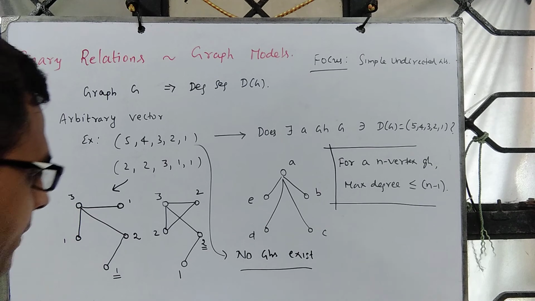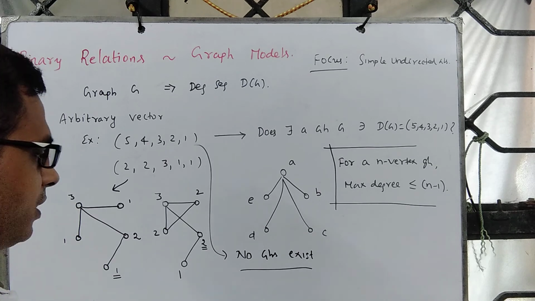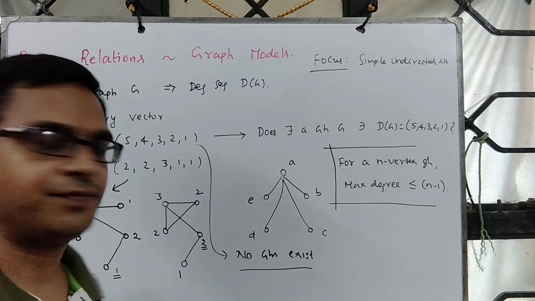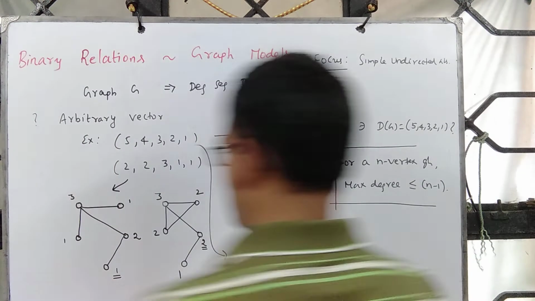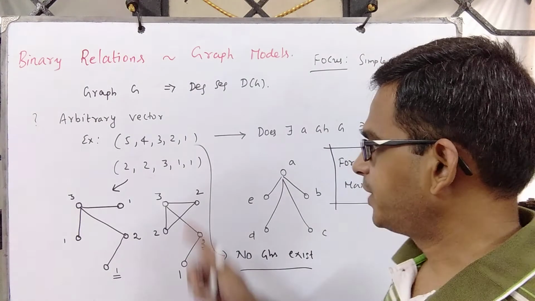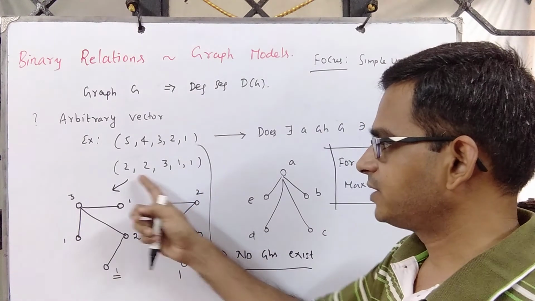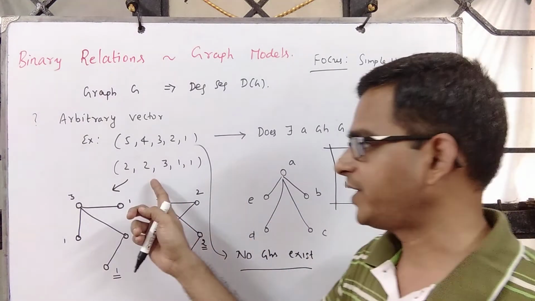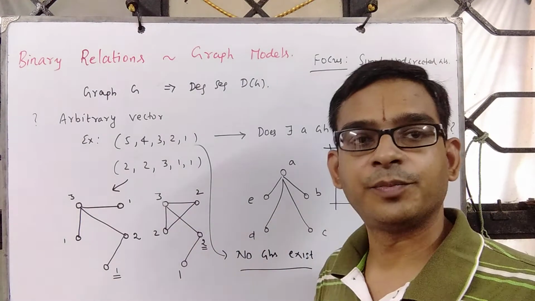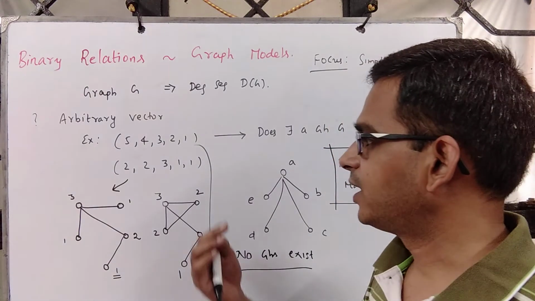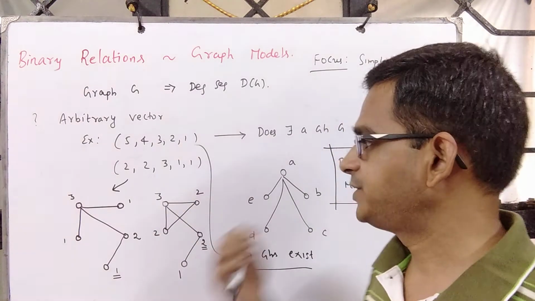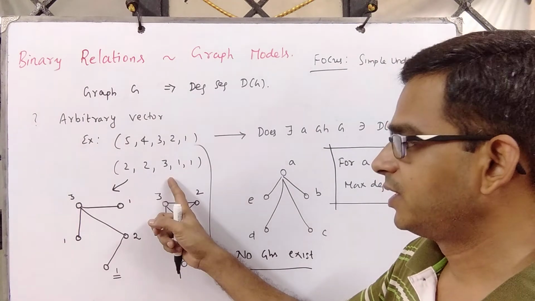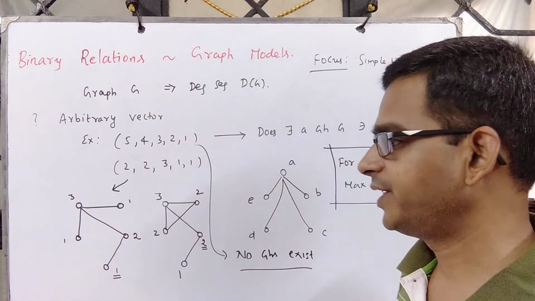If you experiment like this, you realize that even for this sequence, no such graph exists. But if you look at any vertex, its degree is at most n minus 1. So this property is not violated, but it violates some other property due to which this sequence does not correspond to any graph.